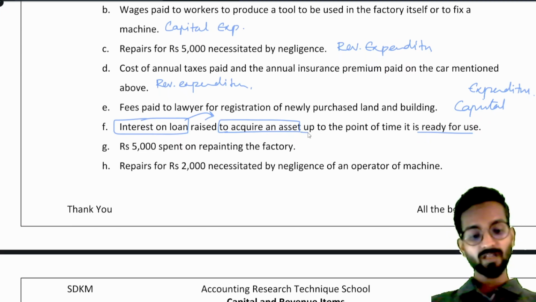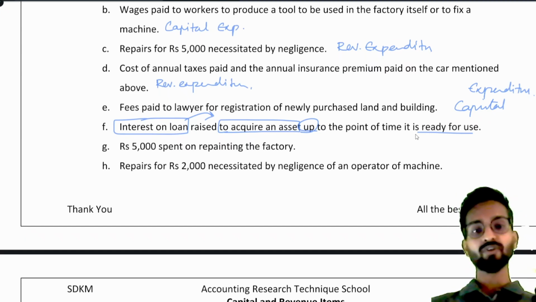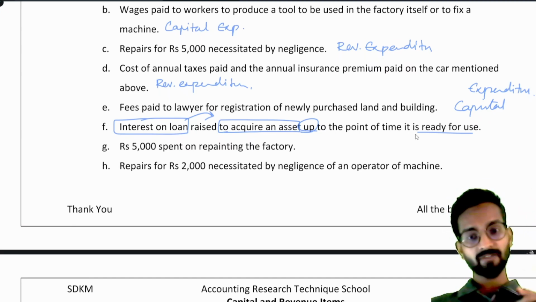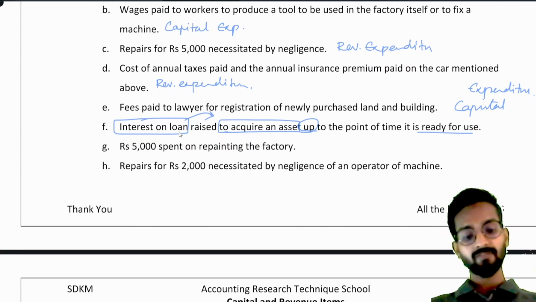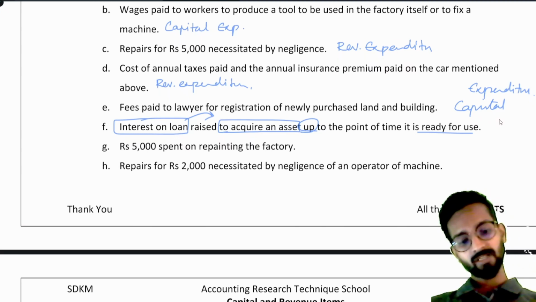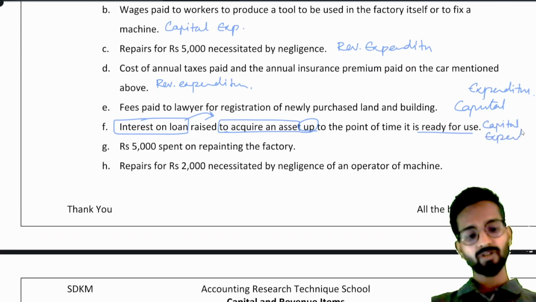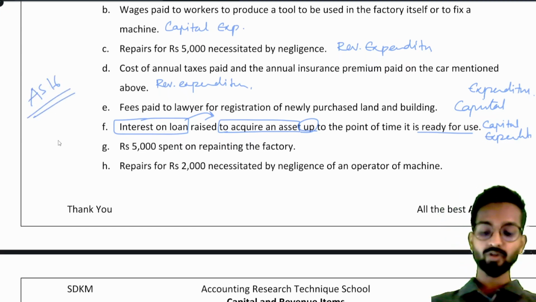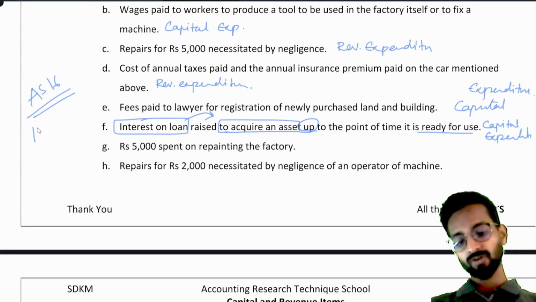Now up to the point it is ready for use. See, I am purchasing the asset, it will come to my office or the factory, then we will install it and then we will start the machinery. Okay, so all that time, it might take 15 days, 20 days. If you are importing, it might take 2 to 3 months also. So for that particular period, if I am paying any interest, that money will also be added into the asset. Understood? So this is also called capital expenditure. We learn about interest on loan in detail in Accounting Standard 16. For the students who are pursuing CA, you will learn this in CA Inter or what you call IPCC.